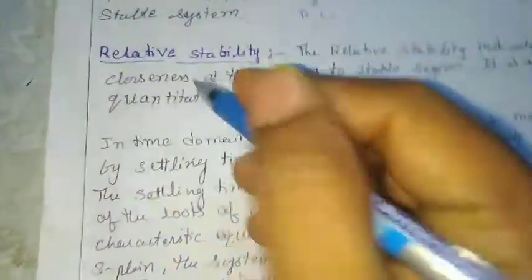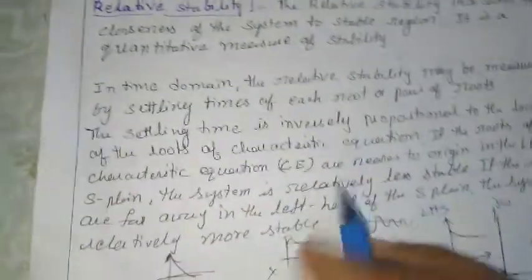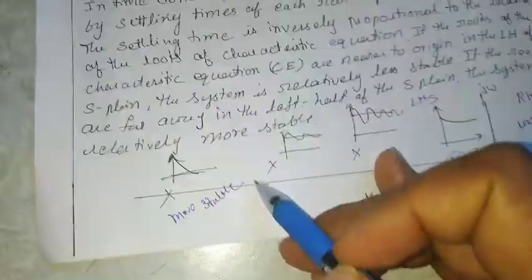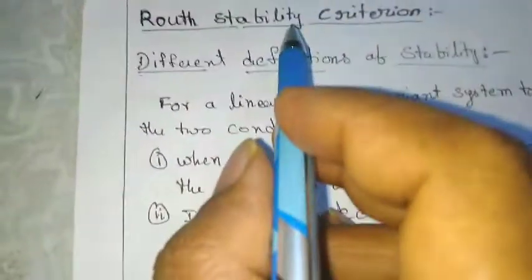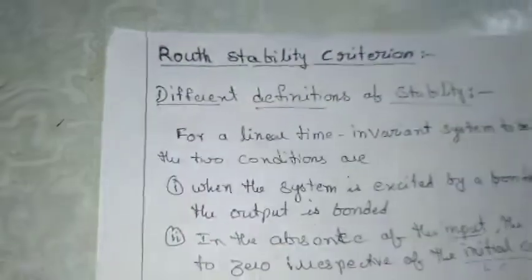So the analysis of relative stability in the time domain is based upon the location of the roots of the characteristic equation. As we are doing in the Routh stability criteria, one of the advantages of the Routh stability criterion is that we can find out the relative stability in the time domain.